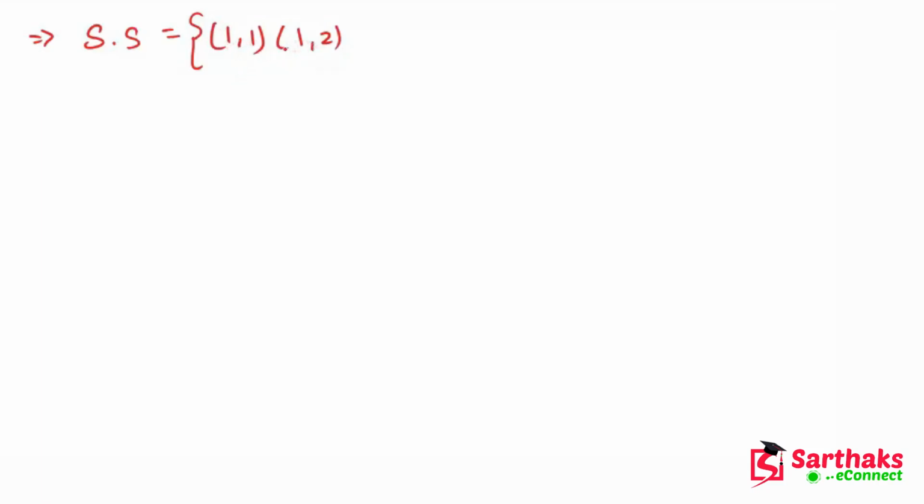Now in this case, on the first dice 1 is come, and on the second dice 2 is come. Okay, now similarly 1 3, this is also the sample space. 1 4, 1 5, and here is 1 comma 6.